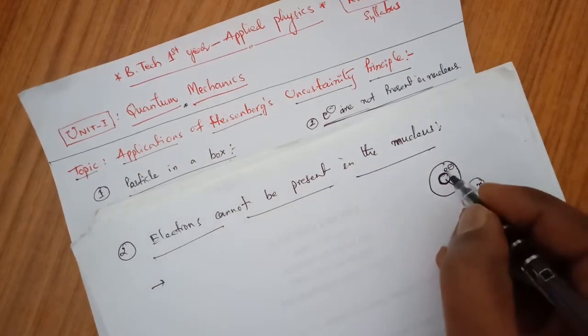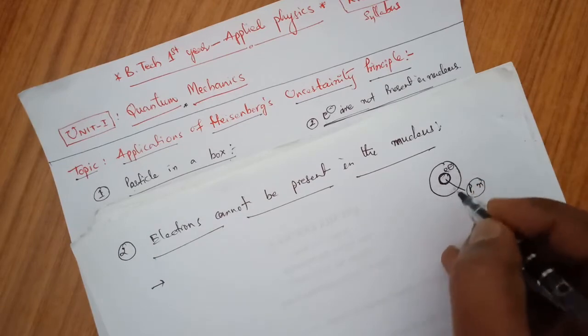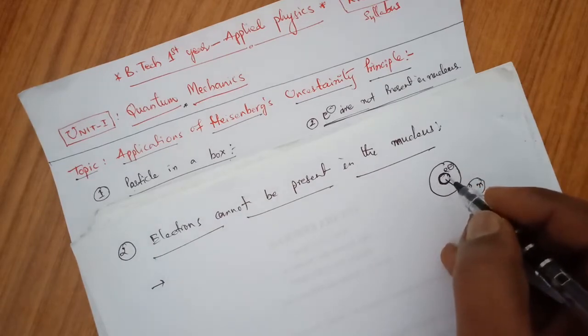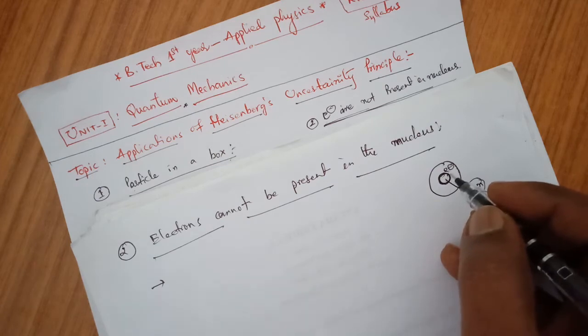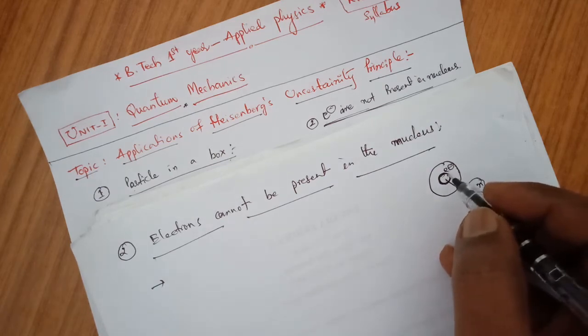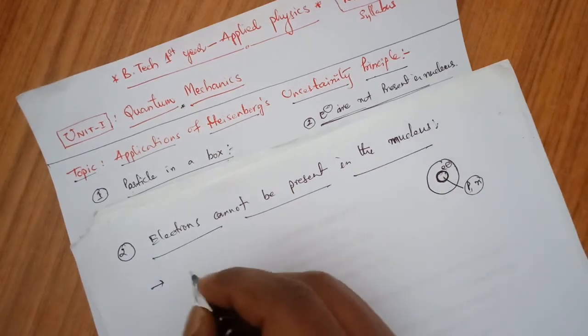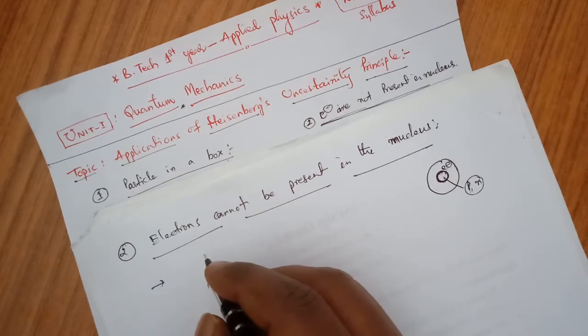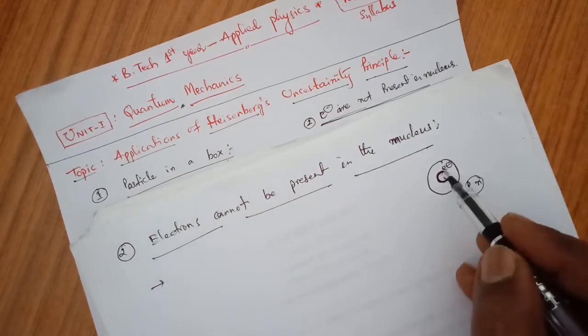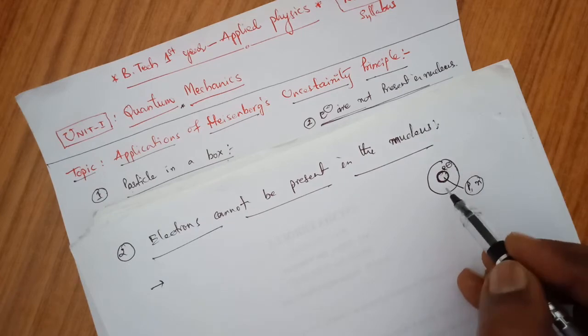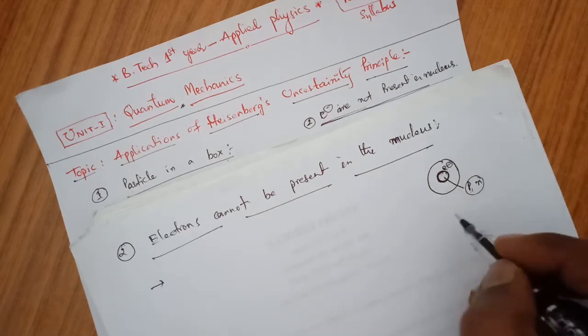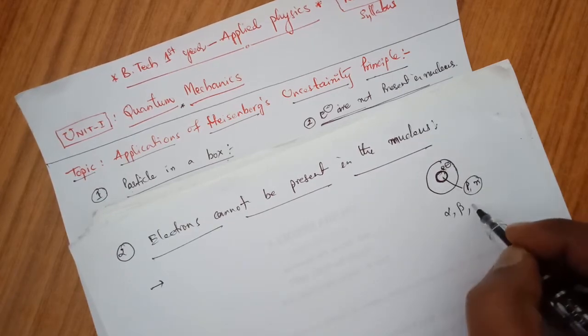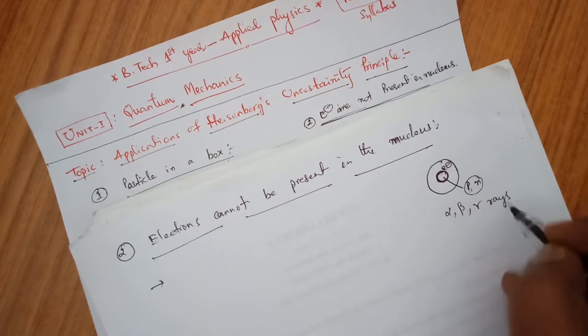Now, as the electron is revolving around the nucleus, it emits some radiation, and also it absorbs some radiation or energy. So the radiation emitted by the radioactive nuclei consists of alpha, beta and gamma rays.